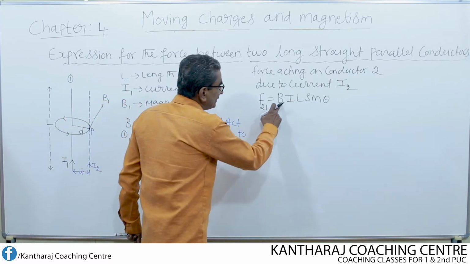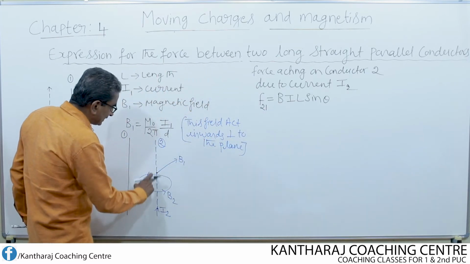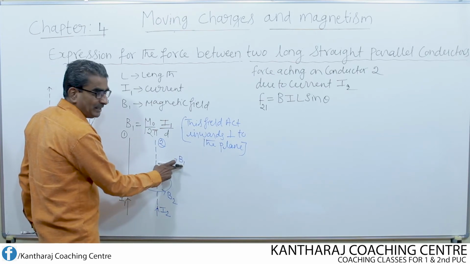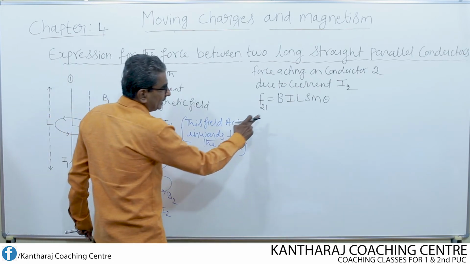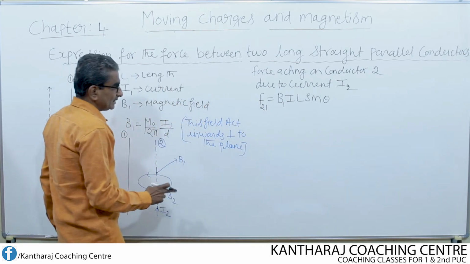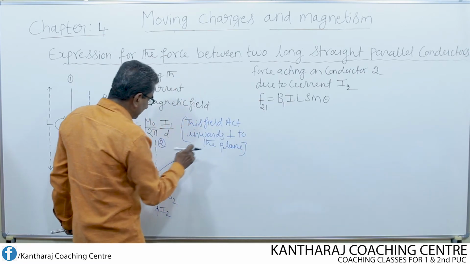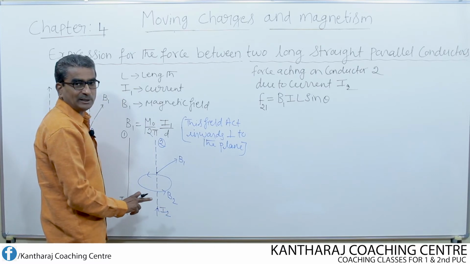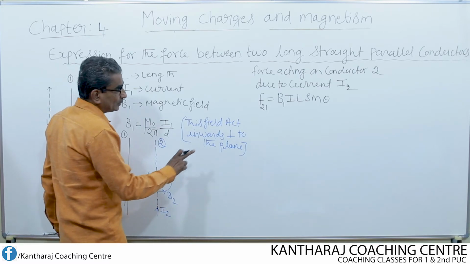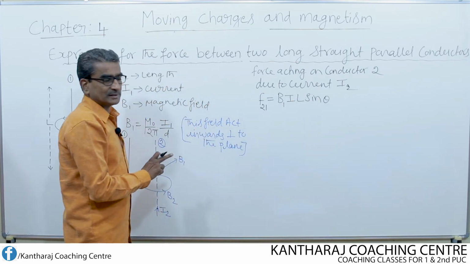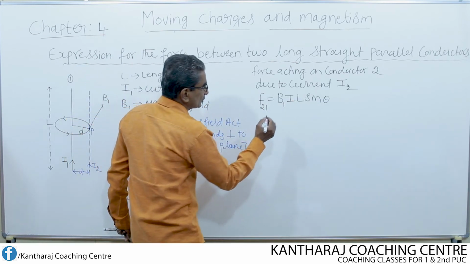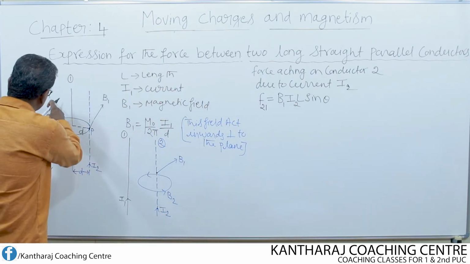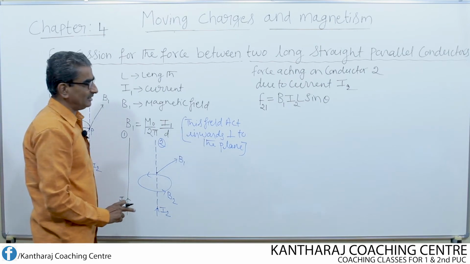Then B means magnetic field. Now the second conductor is said to be placed in which magnetic field? Which is the external field to the conductor 2. B1 is the external field. So therefore, here you have to write B1. Then current means what? We are finding the force acting on the second conductor. Therefore, through second conductor, what is the current flowing? I2. So don't make mistakes while writing the subscripts. B is 1, current is 2. What is the length of the second conductor? It is one and the same. Its length remains the same, which is nothing but L.